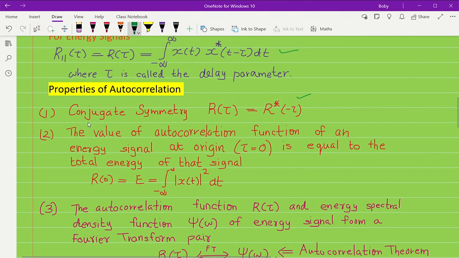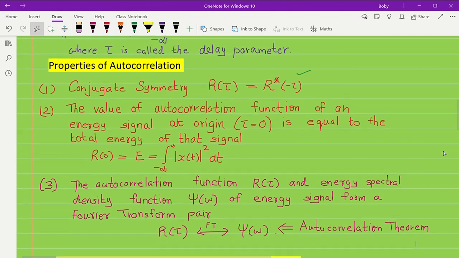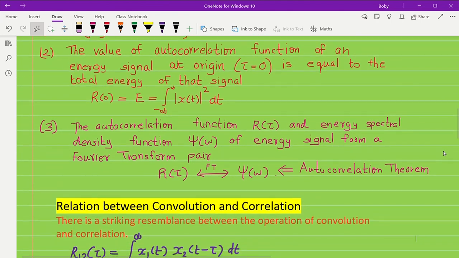Now the second one: the value of the autocorrelation function for an energy signal at the origin, that means tau equal to 0, is equal to the total energy of that signal. So R of 0 is equal to the energy of the signal, which is the integral from minus infinity to infinity of mod x of t whole square dt. So at tau equal to 0, if you find the autocorrelation, R of 0 is equal to the energy of the signal.